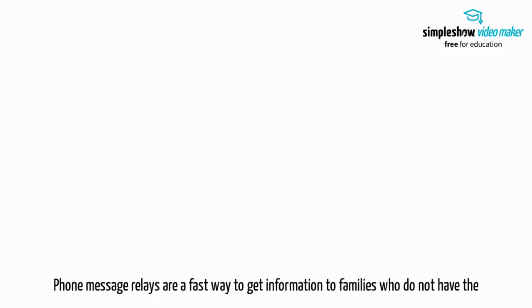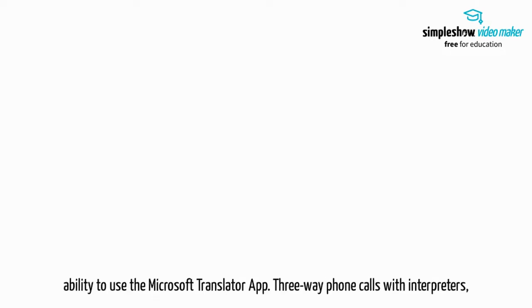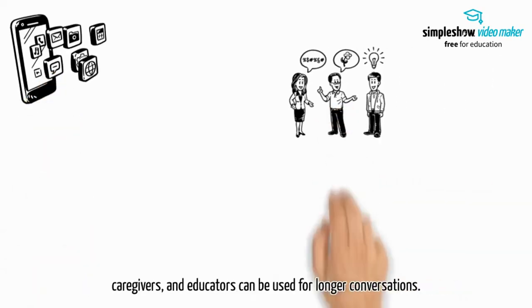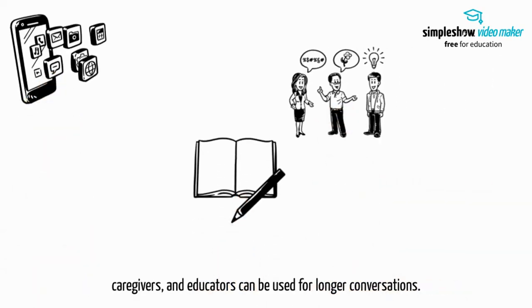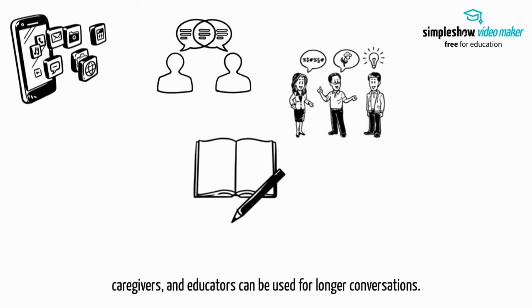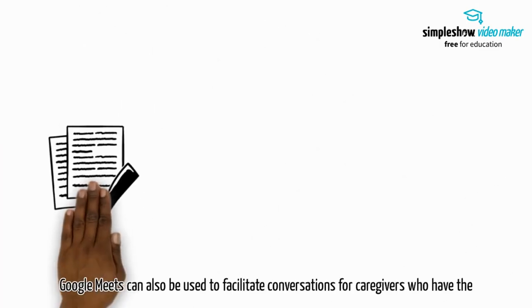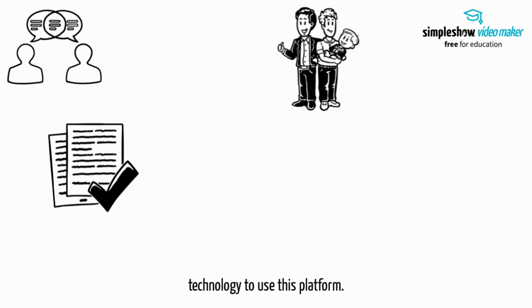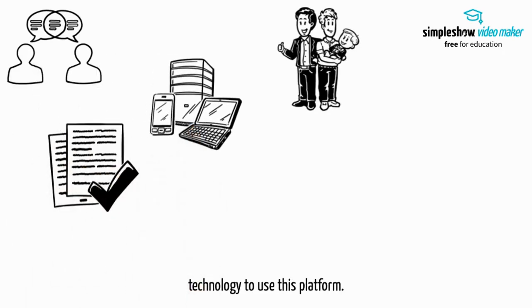Phone message relays are a fast way to get information to families who do not have the ability to use the Microsoft Translator app. Three-way phone calls with interpreters, caregivers, and educators can be used for longer conversations. Google Meets can also be used to facilitate conversations for caregivers who have the technology to use this platform.